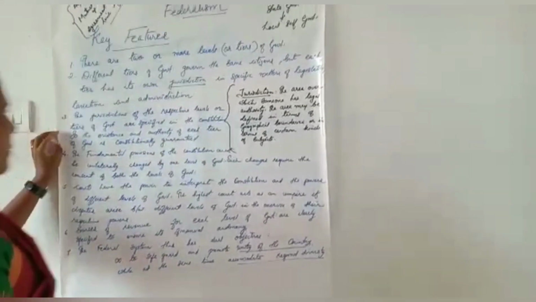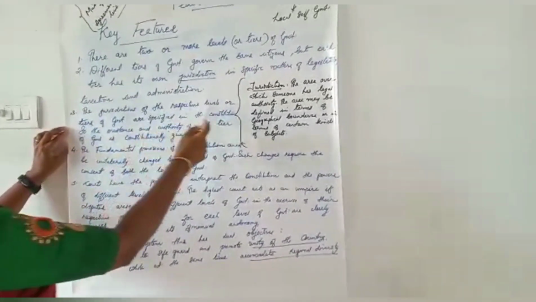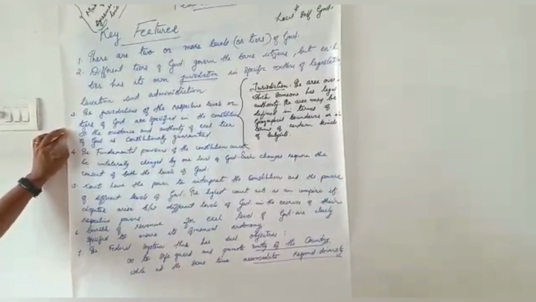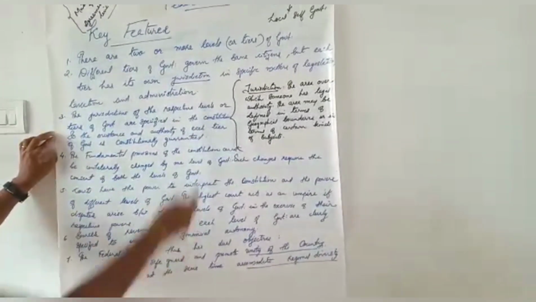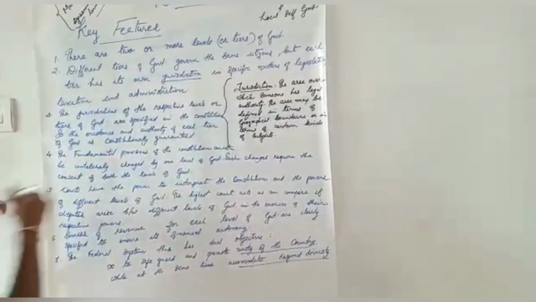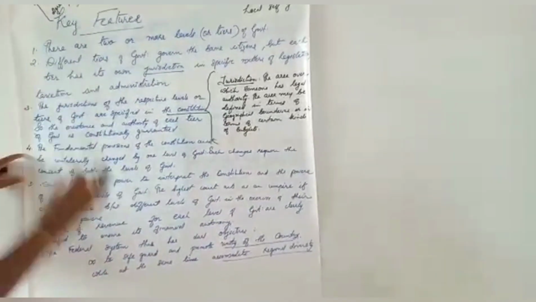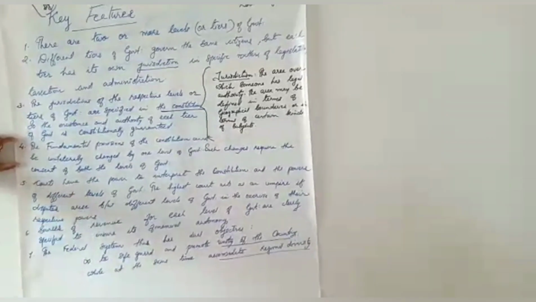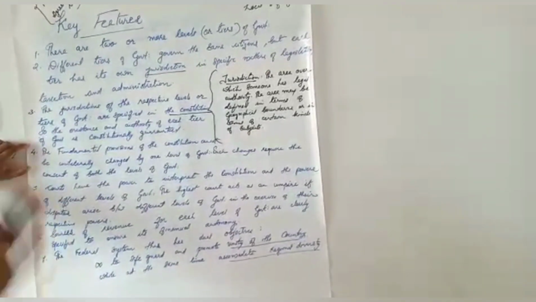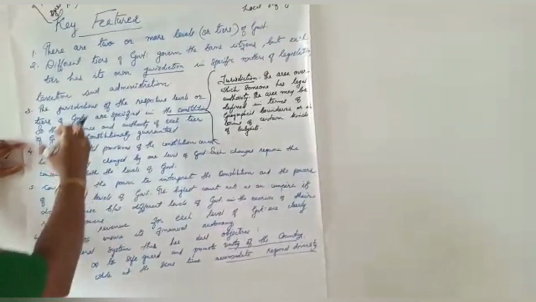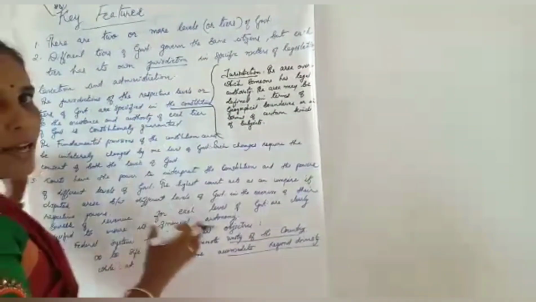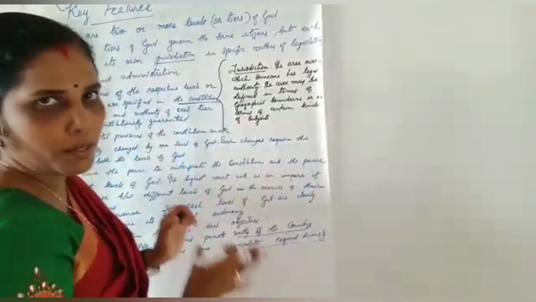Then third point, the jurisdictions of the respective levels or tiers of government are specified in the Constitution. Listen carefully. So the existence and authority of each tier of government is constitutionally guaranteed.